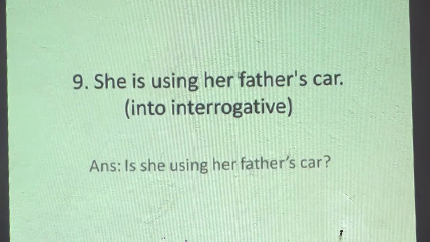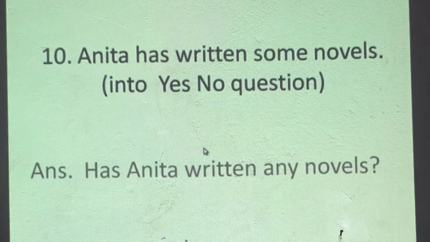She is using her father's car is the next question. Into interrogative means yes no question. Is she using her father's car? The helping verb is, it's easy. Subject she, using main verb, then other words. Either it may be an object or, if a complement is given there, that may be. Last question is, Anita has written some novels.